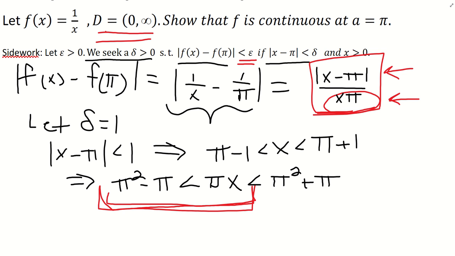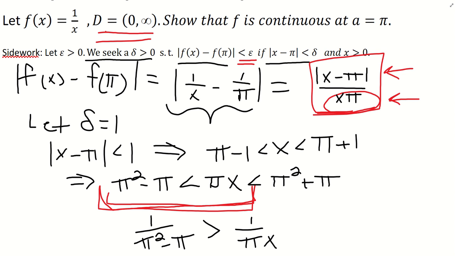And we're going to want to invert this because we have pi x in the denominator. Let me switch back to black. So if you do 1 over pi squared - pi, and then you have 1 over pi x, and remember, if you invert fractions like that, you need to flip the sign. So you're going to have 1 over pi x is always smaller than 1 over pi squared - pi.